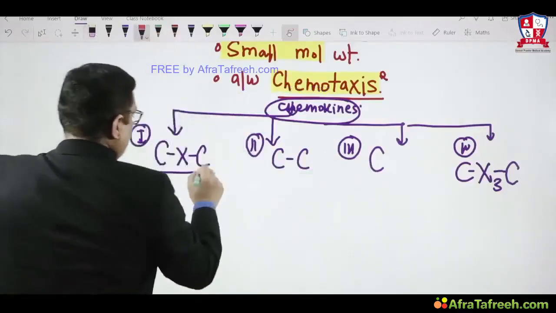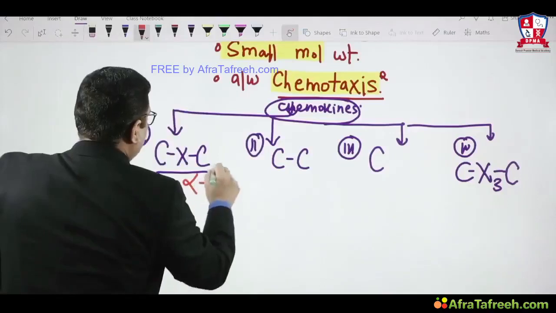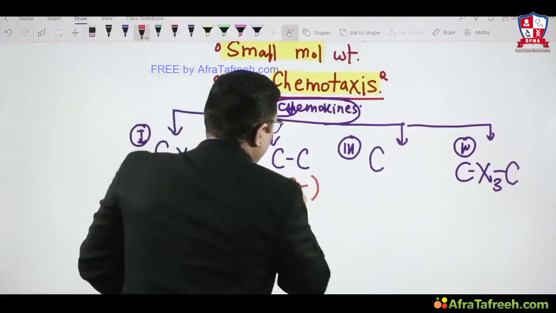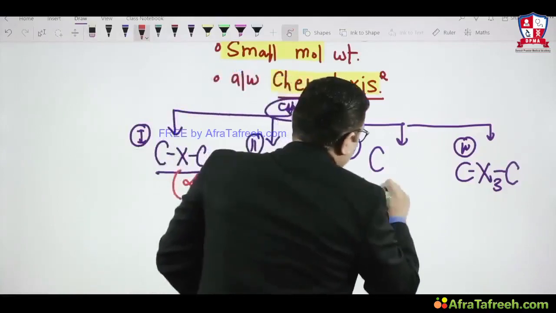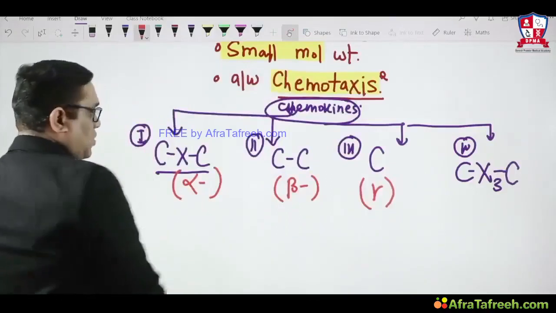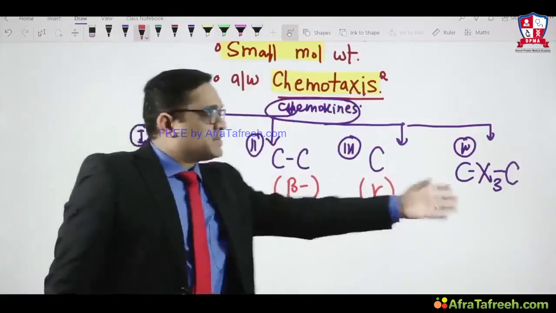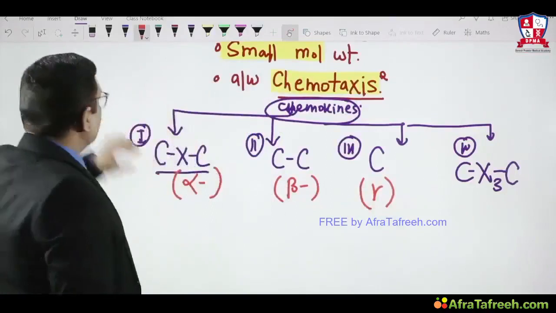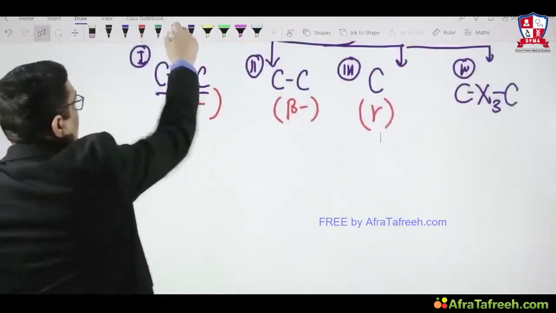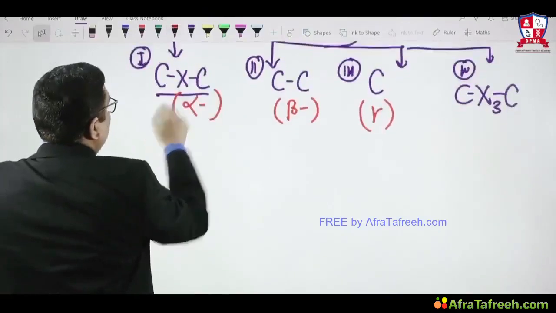Alpha chemokine is another name for CXC. CC is also known as beta chemokine. C is called gamma chemokine, and there is no separate name for the CX3C family member, right? So those are the other names: alpha, beta, gamma, and CX3C chemokine. What the examiner asks in exam is the members. The member of CXC chemokine is interleukin 8.